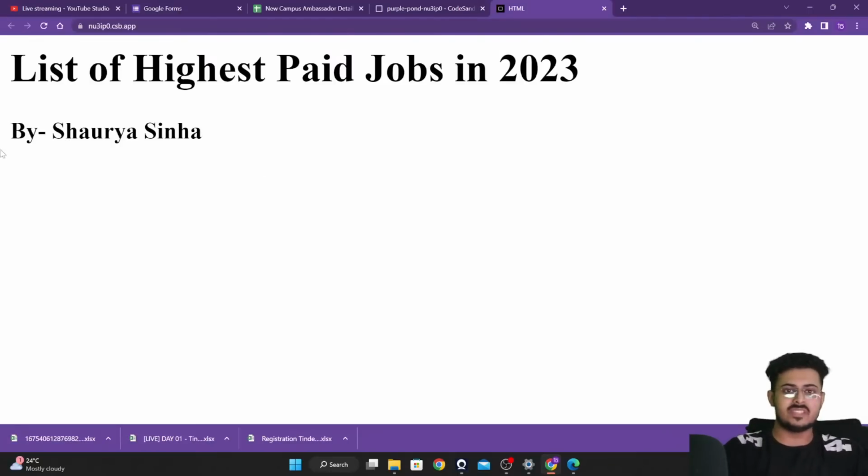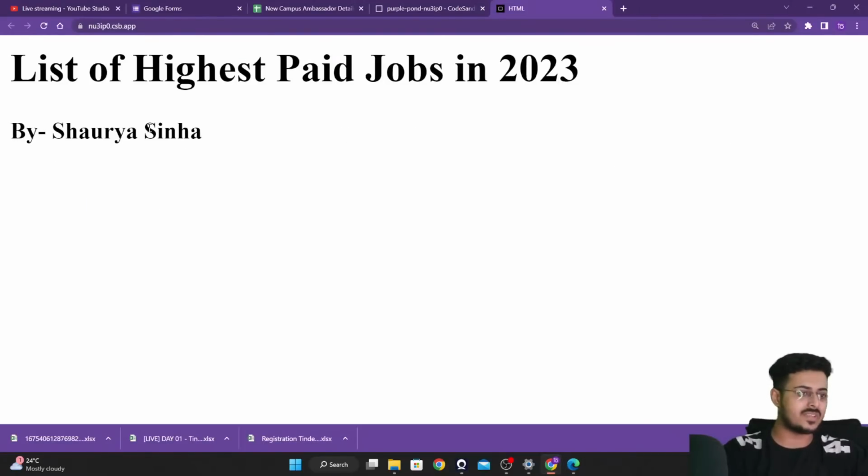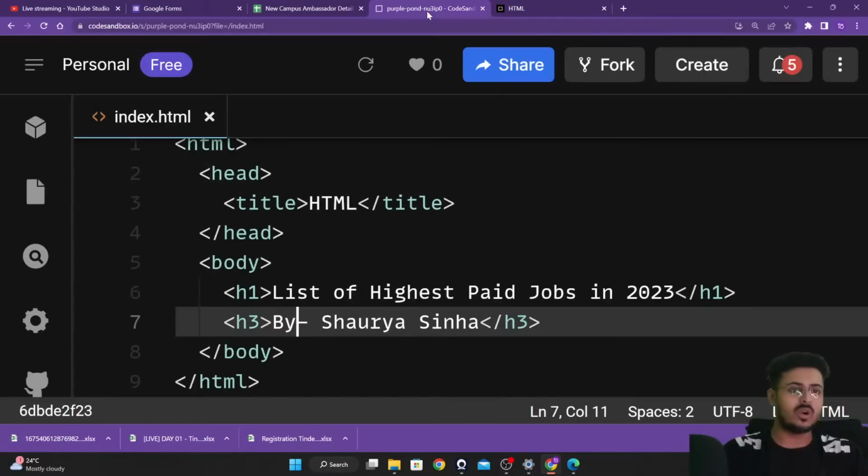But the difference between this Byshorasana and the Byshorasana that we are able to see right over here is that this Byshora is in italics. So we want to convert it into italics itself. For that as well, we have our code right over there, guys.